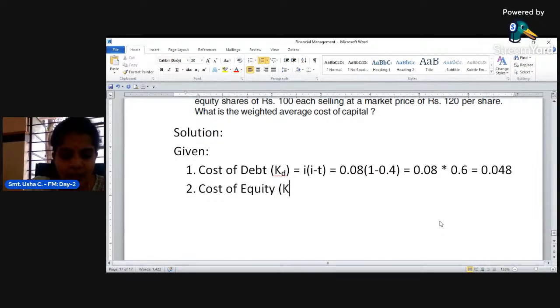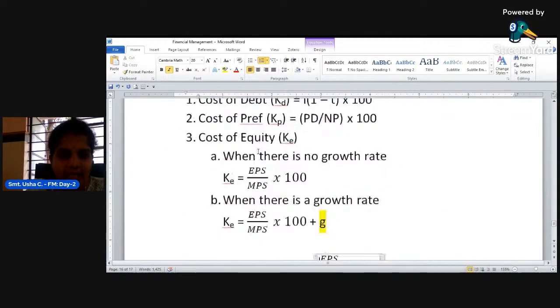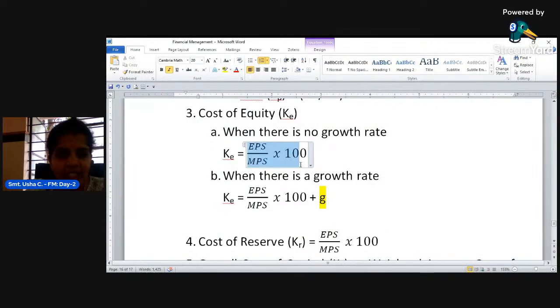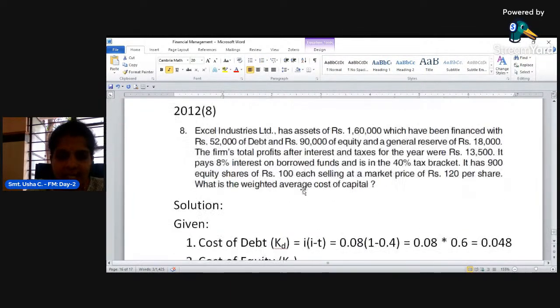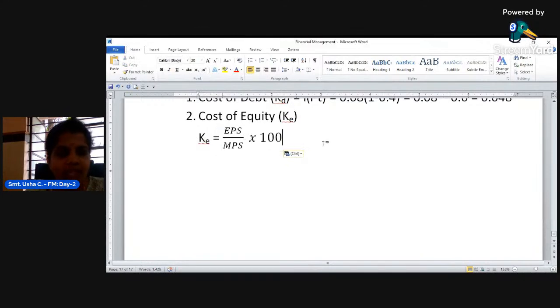Next is, let us calculate cost of equity. What is the formula for cost of equity? Cost of equity is equal to EPS divided by MPS. And here, just check in the problem whether there is any growth rate. Are they given any information relating to the growth rate? If information relating to growth rate is not given, let us take this only: EPS divided by MPS into 100.